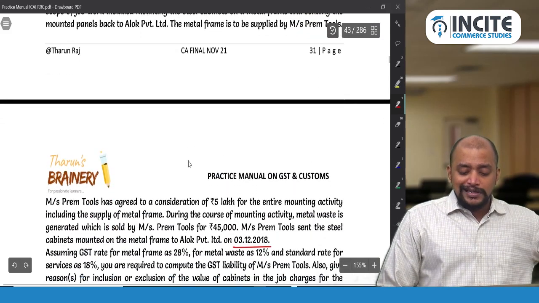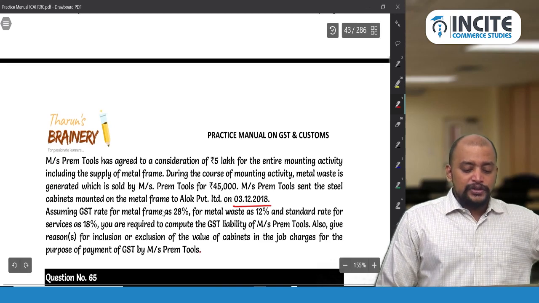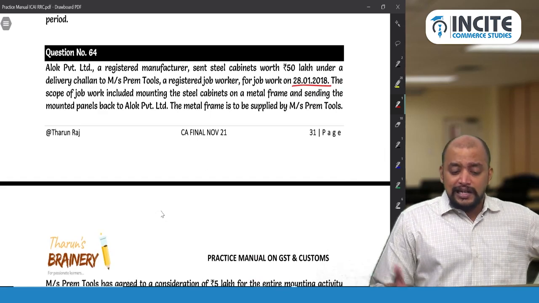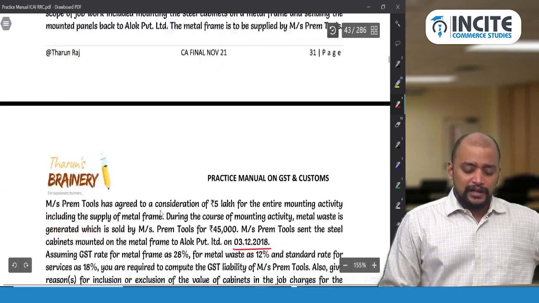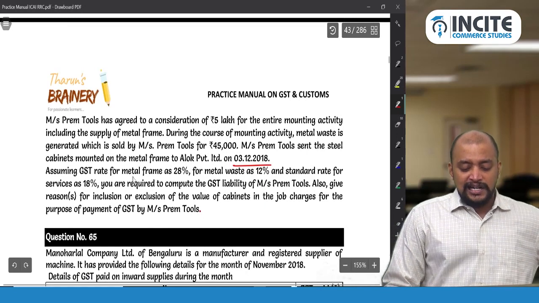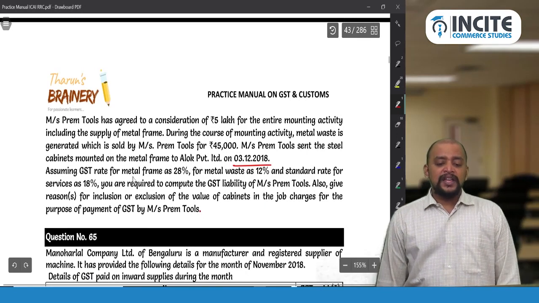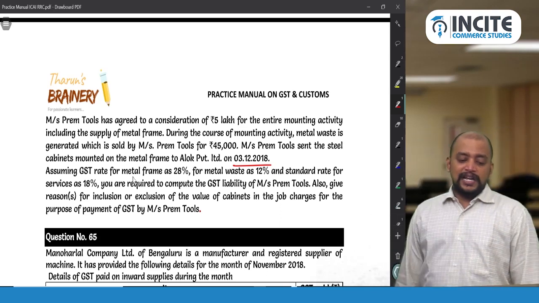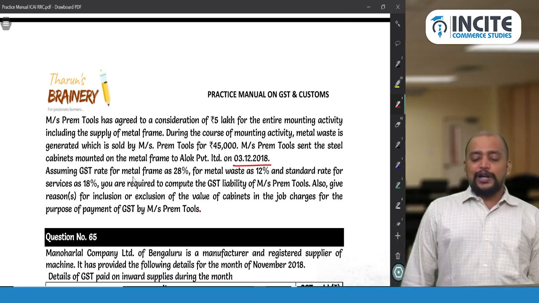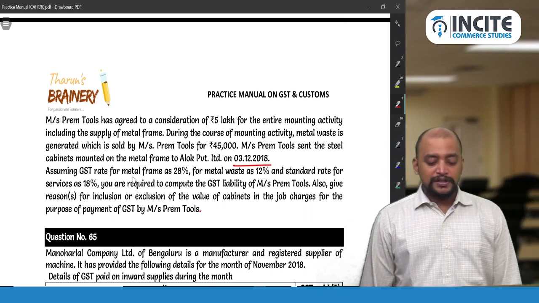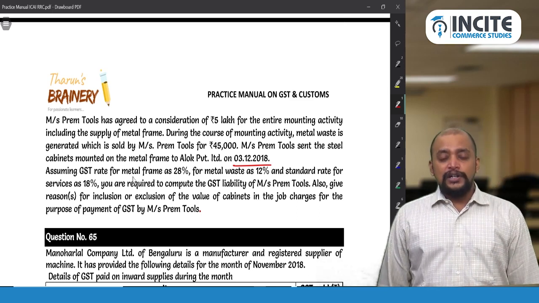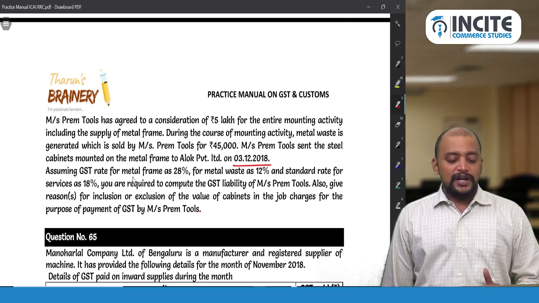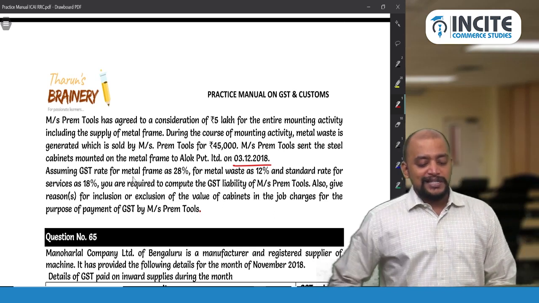Whereas Prem Tools is getting the job charges, right? So on those job charges, they need to pay GST. Whether Prem Tools is registered? Yes, Prem Tools is a registered job worker. And now, assuming GST rate for metal frame as 28%, for metal waste as 12%, and the standard rate for services as 18%, you are required to compute the GST liability of Messrs Prem Tools. Also give reasons for inclusion or exclusion of the value of cabinets in the job charges for the purpose of payment of GST by Messrs Prem Tools.